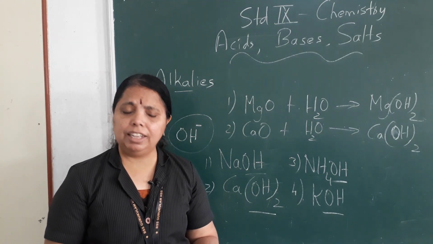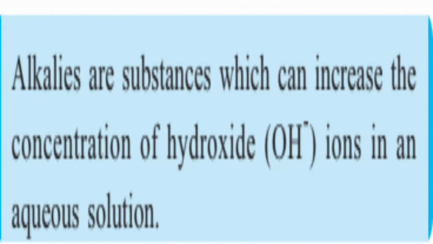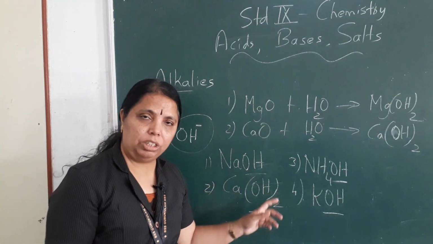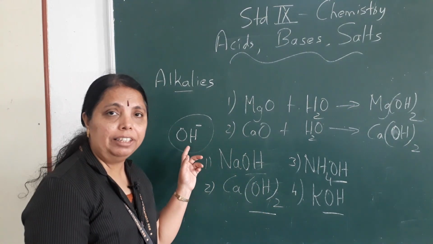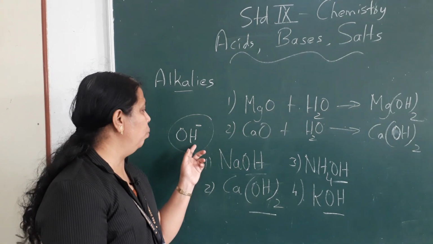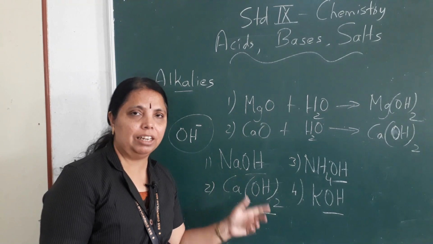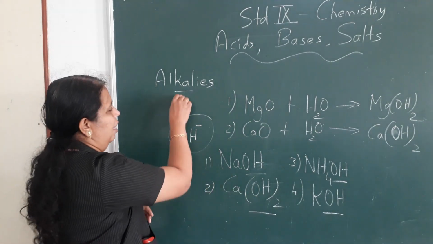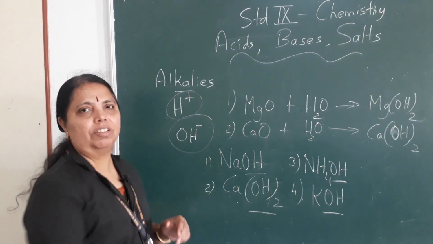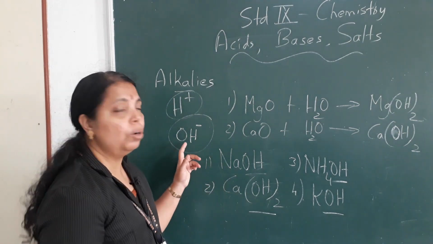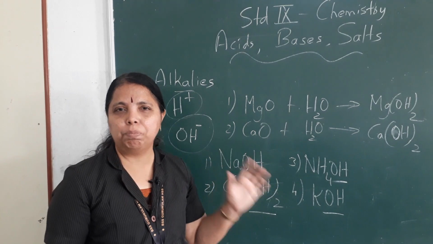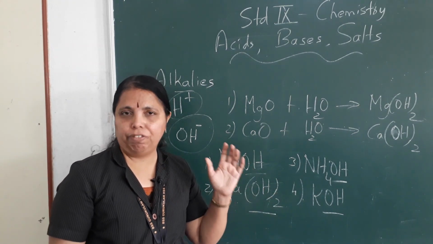So then what are alkalis? Alkalis are substances which can increase the concentration of hydroxide ions in an aqueous solution. Alkalis, when they dissolve in water, the concentration of hydroxide ions increases. OH minus ion concentration increases in the case of alkalis. When it is an acid, H plus ion concentration increases. When it is an alkali, OH minus. This is very, very important. You have to remember this fact.